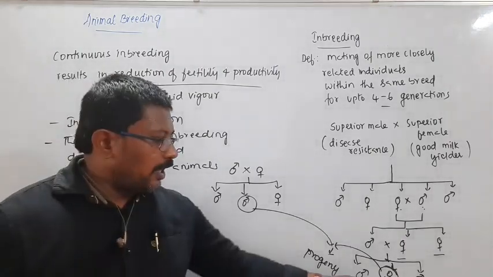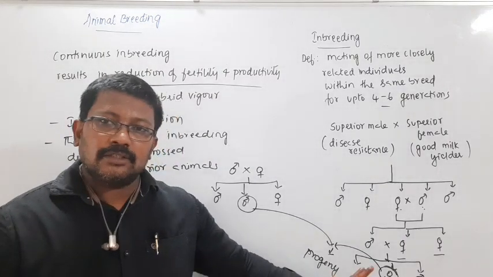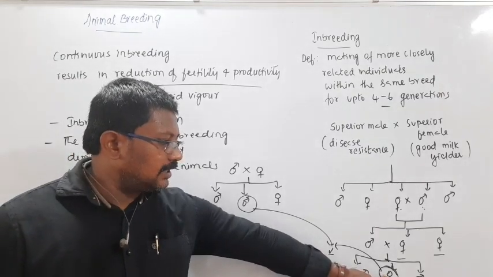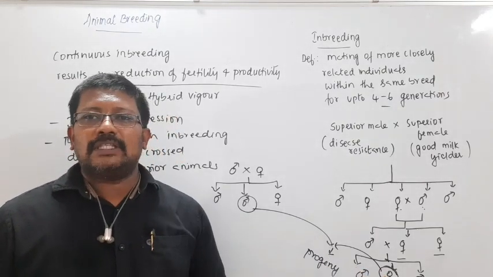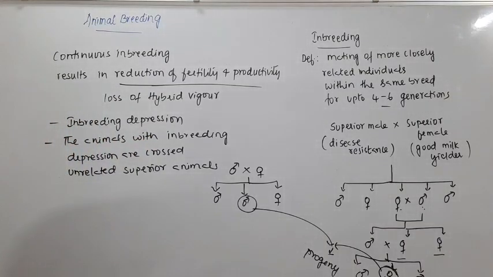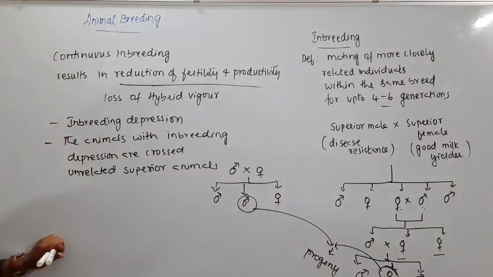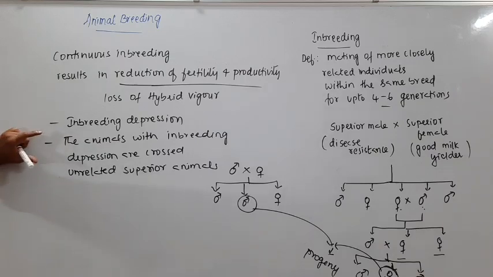So the point is that inbreeding depression will not be lost in this female once it is born with that problem. It can only be avoided in the next generation by crossing with some unrelated superior animals. So this is one disadvantage in inbreeding.